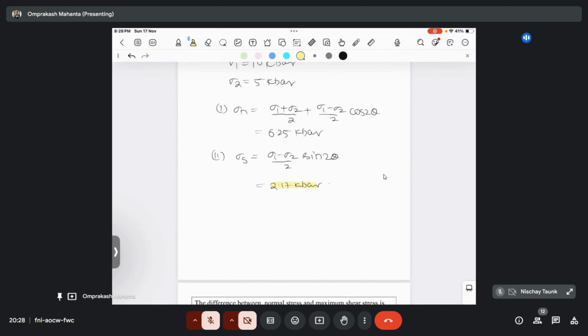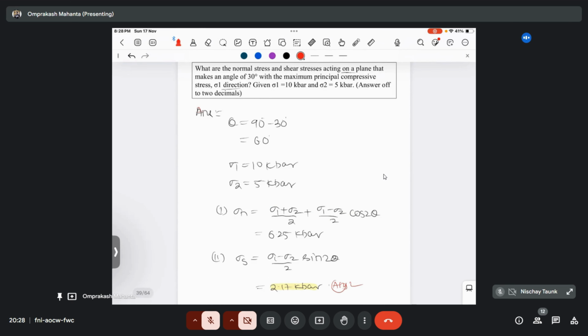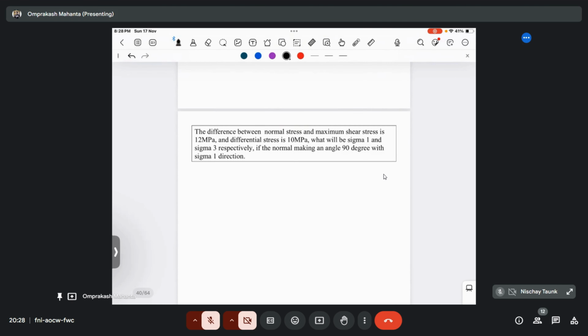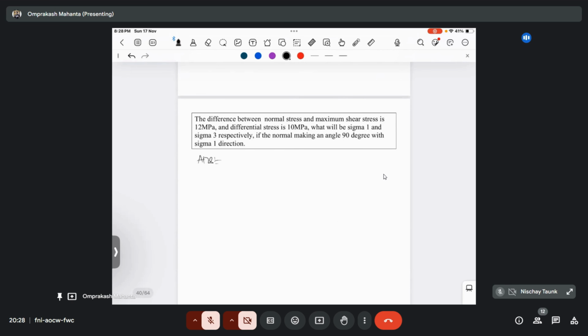This question was basically asked in GATE 2007. You can also check the answer from that. So let's move to the next one. The difference between normal stress and maximum shear stress is 12 MPa. So there is a normal stress sigma n and a maximum shear stress. The difference is basically 12 MPa,